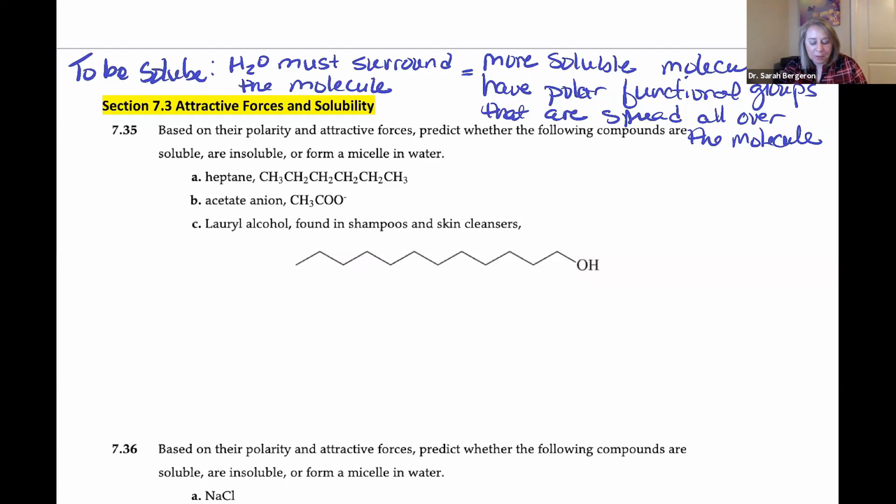It says, based on their polarity and attractive forces, predict whether the following compounds are soluble, insoluble, or form a micelle in water. So remind me before we start this, right? We just talked about soluble and insoluble. How about a micelle? What's a characteristic that something would have to have in order to form a micelle? Well, you would want something that's amphipathic.